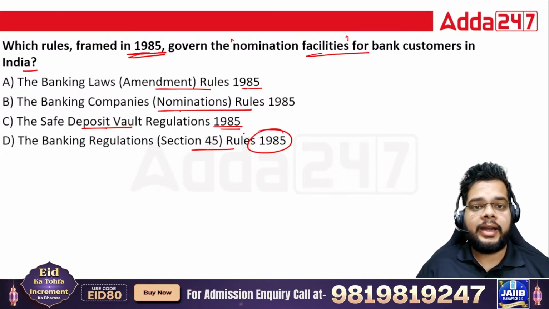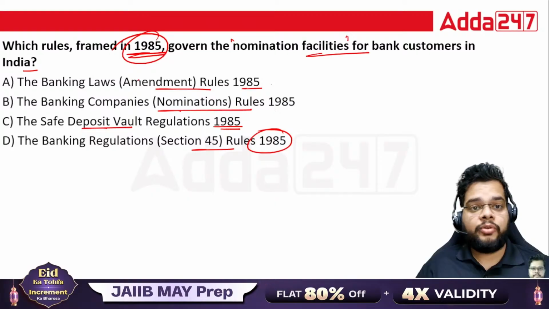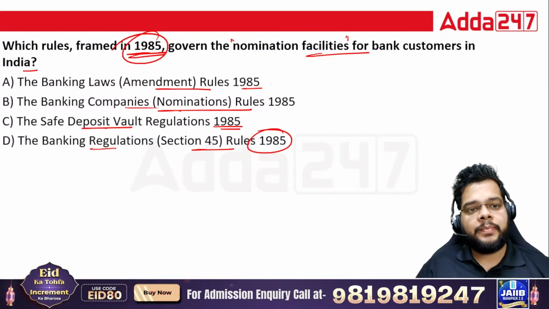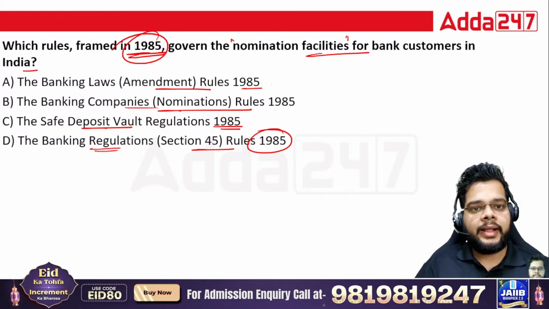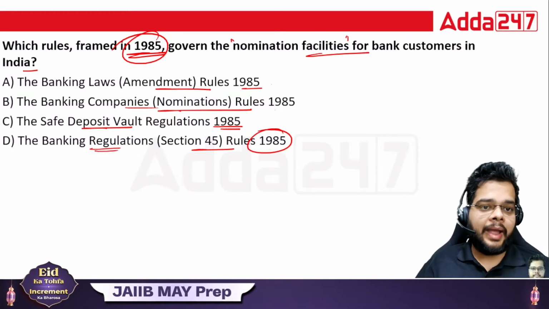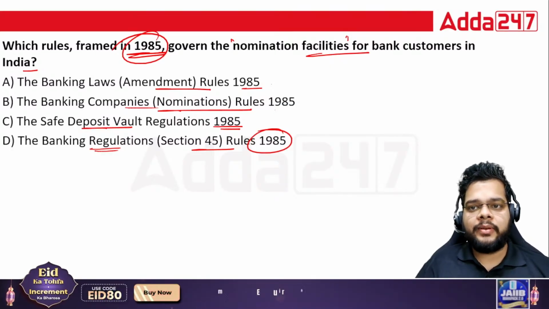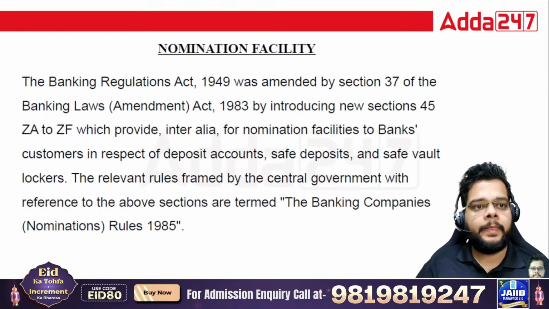Rules 1985 are common because 1985 is mentioned in all, but you have to tell me whether we are talking about the banking law, banking companies nomination, deposit vault, or for that matter the simple banking regulation rules of 1985. The right answer is nomination rules. Fine. Banking Companies Nomination Rules 1985 tell us how the nomination facilities will be available for the bank customers. So B will be the right answer.